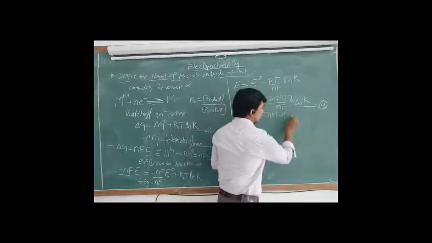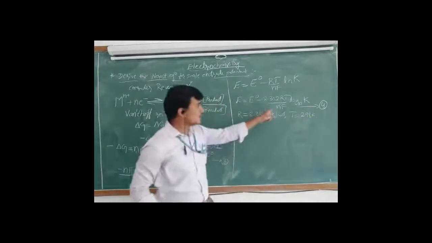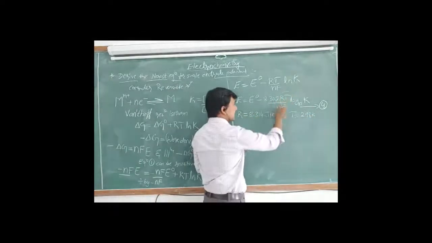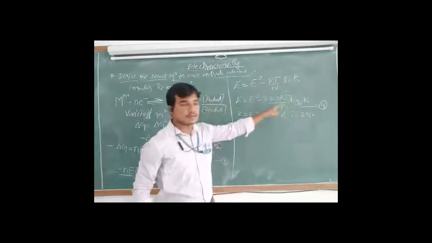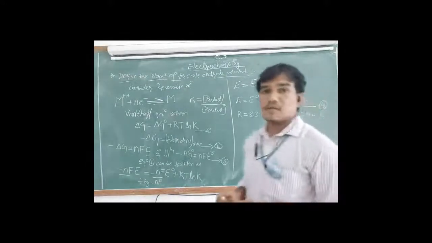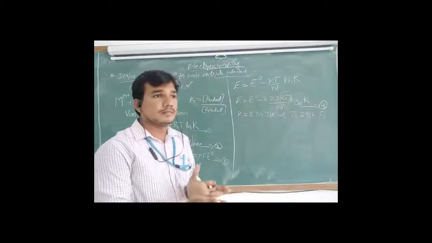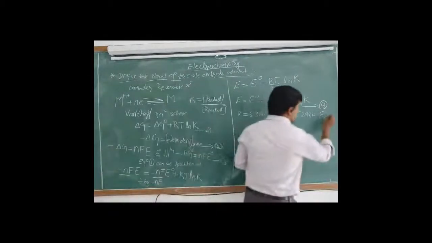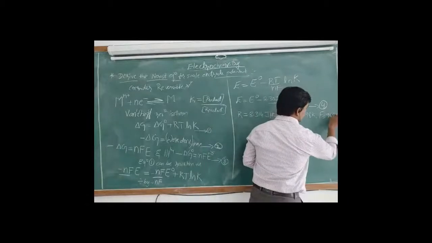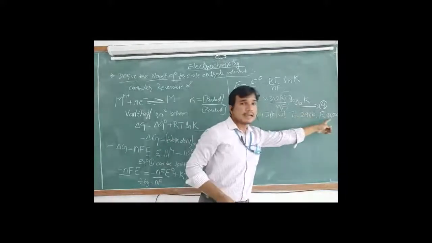T value is 298 Kelvin. One more constant is here, RT by F. F is Faraday's constant. What is the value? Faraday's constant is 96,500 coulomb. These three are constants.